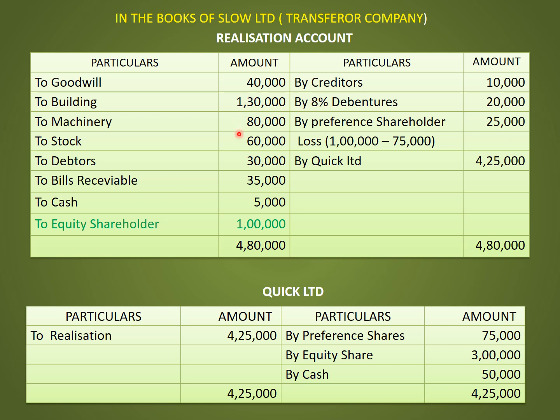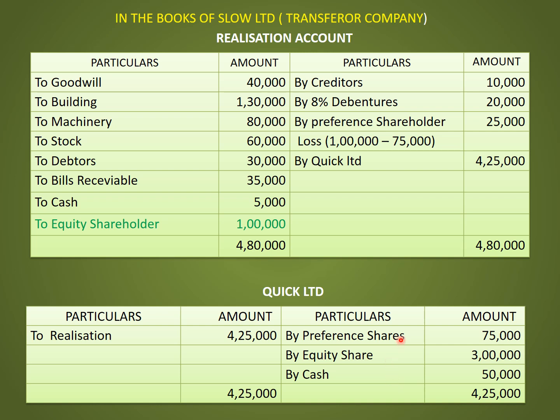On the debit side, the total comes to 3,80,000, and on the credit side, the total comes to 4,80,000. The difference of 1 lakh is considered as a profit on realization, which will be transferred to equity shareholders. That is, the entry is realization account debit to equity shareholders, that is 1 lakh. Next, the purchase consideration amount is paid in the form of preference shares, equity shares and cash.